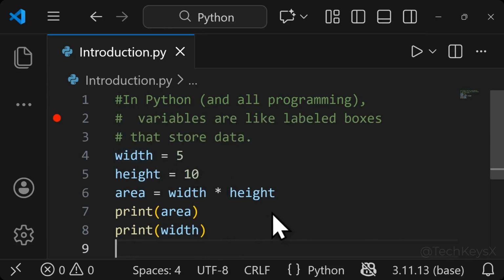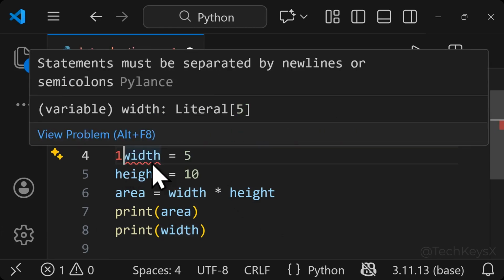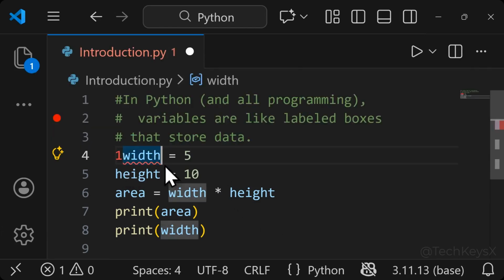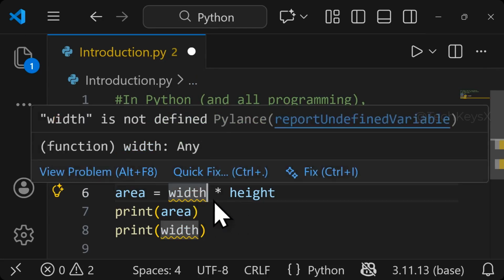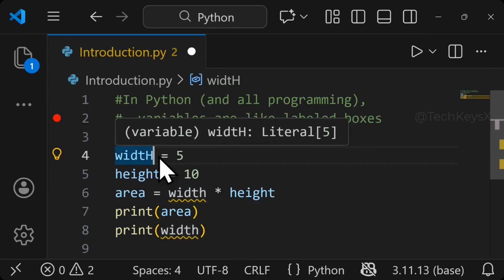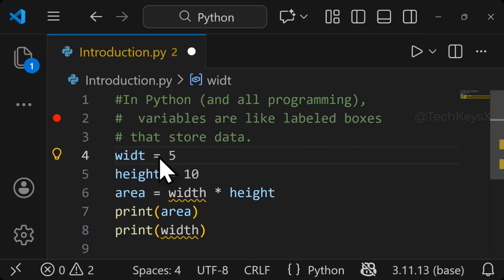So there are some rules for variable names. They cannot start with a number. For example, if I put number 1 here, you can see the error. They cannot start with a number. They cannot start with the underscore and they are case sensitive. For example, if I am putting capital H over here and then I am using small h here, this will not work because variables are case sensitive. So they need to be the same case.